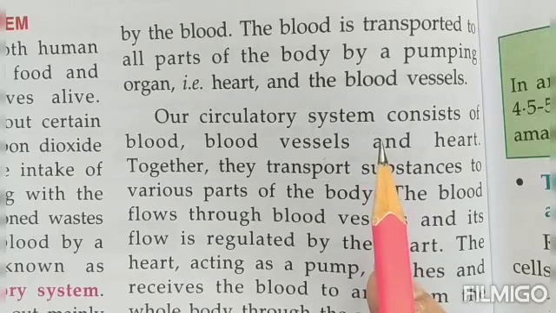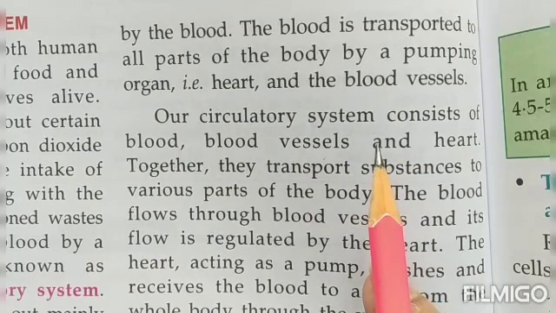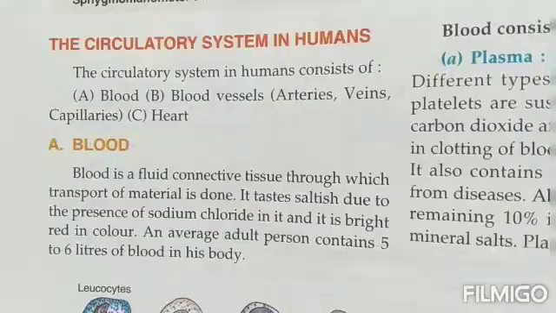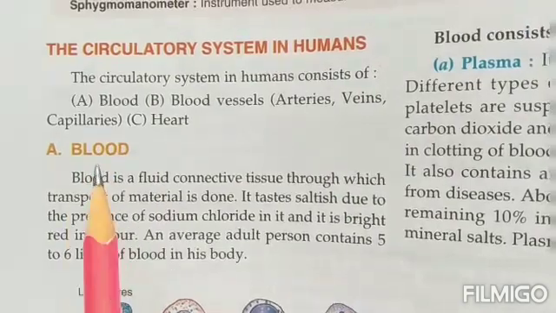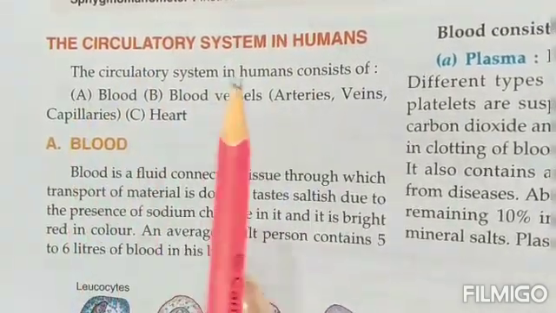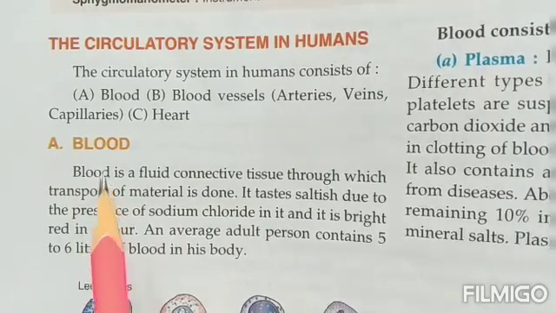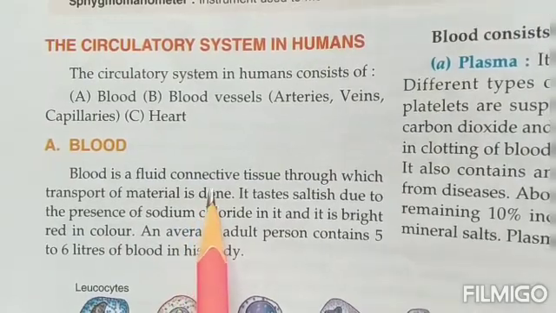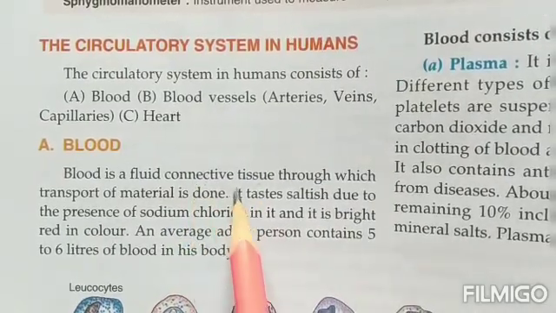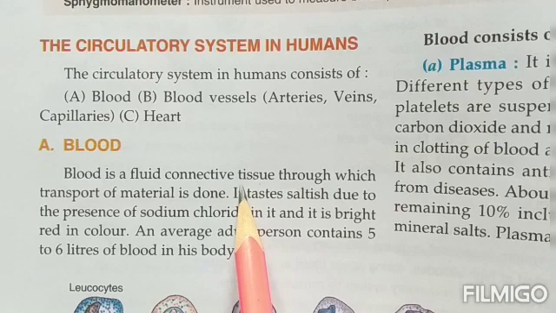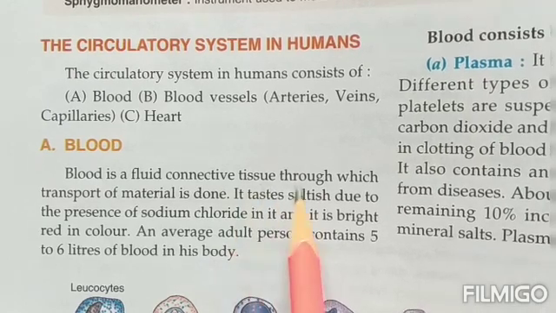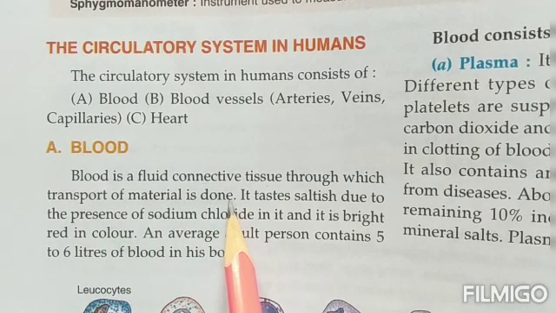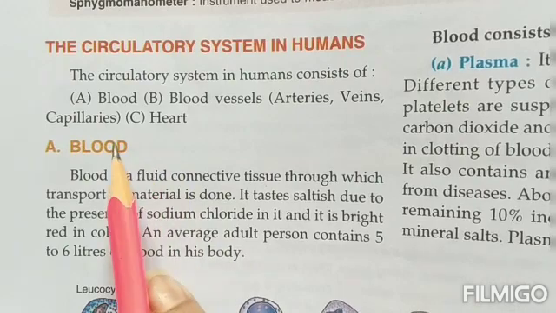That means the system of a body which helps in the transportation of all the material that is required for the smooth functioning of our body. Now, children, because the circulatory system consists of these three parts, in detail we have to see each one. We begin with the first, and that is the blood. Blood is a fluid connective tissue. It is known as a connective tissue, children, because it forms a connection between the various parts of our body, through which the transport of material is done. All the material that has to be transported will be transported by means of blood.